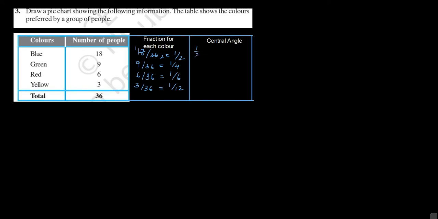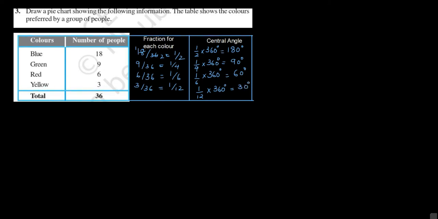So 1 upon 2 multiplied by 360 degree is equal to 180 degree. Then 1 by 4 multiplied by 360 degree is equal to 90 degree. Then 1 by 6 multiplied by 360 degree is equal to 60 degrees. And 1 by 12 multiplied by 360 degree is equal to 30 degrees.